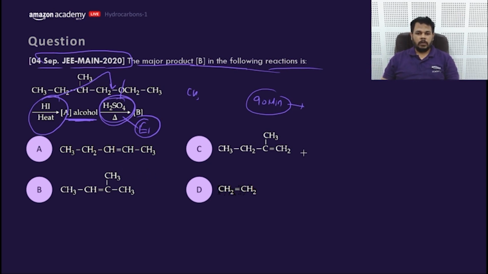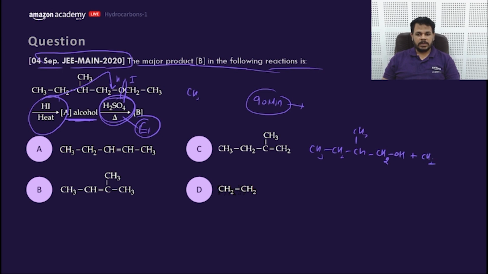Okay, so the alcohol would be like this, CH3, CH2, CH, CH3 with H and this is I, and this will be OH because the reaction will go for SN2.